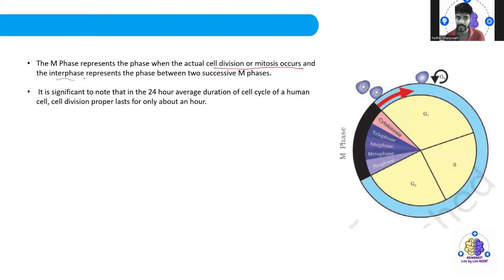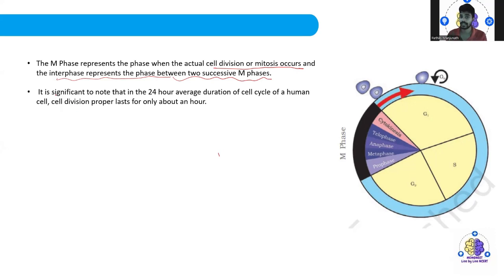and the interphase represents the phase between two successive M phases. That means if the cell has completed the M phase, again it should undergo the M phase. So between two successive M phases, the middle phase is called interphase. Interphase itself says it's a middle phase. It is significant to note that in the 24-hour average duration of the cell cycle of a human cell, division proper lasts for only about an hour.